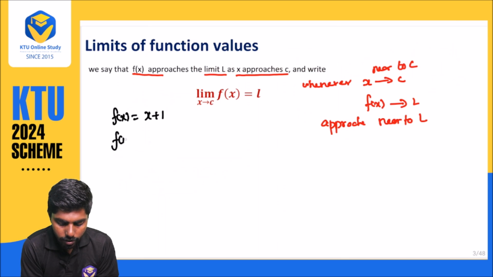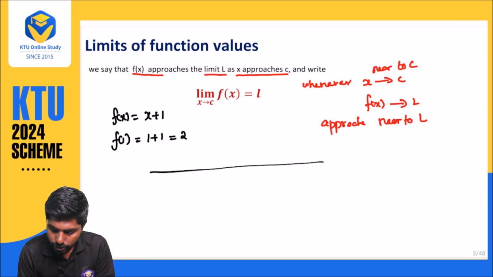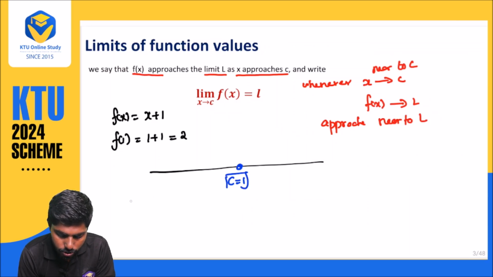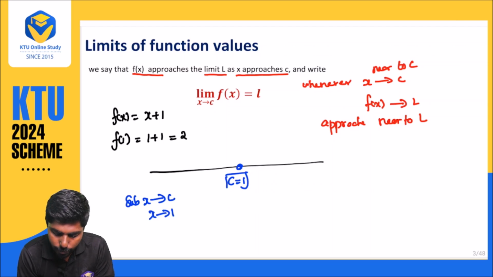Now if I apply f of 1, what will happen? It will become 1 plus 1, that is nothing but 2. So now what are you getting? Let me say that c is equal to 1. That means hereafter I am going to substitute by taking x approaches to c, that is x approaches to 1. When x approaches to 1, the value of f of x we get is 2. So this is nothing but L. So L is equal to 2.